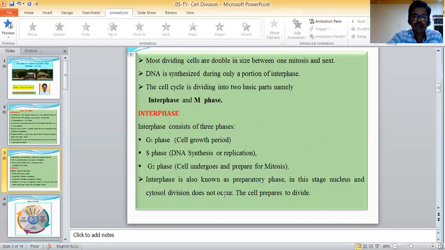Interphase is also known as the preparatory phase. In this stage, nuclear and cytoplasmic division do not occur. The cell prepares to divide.